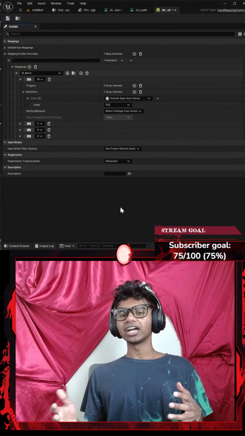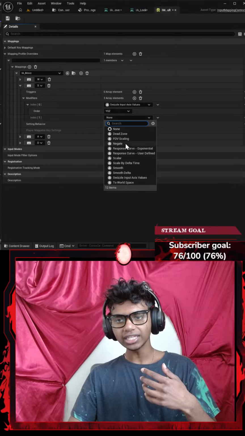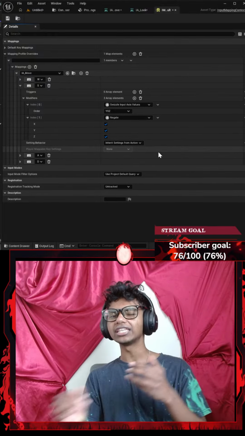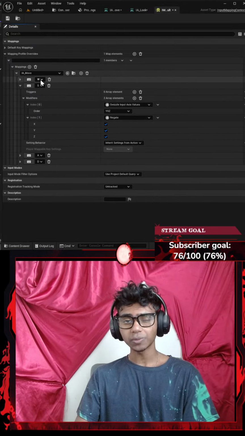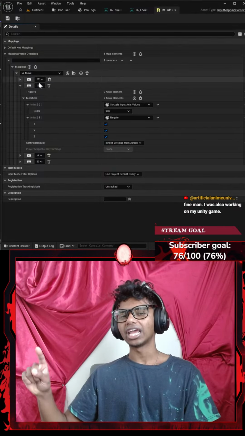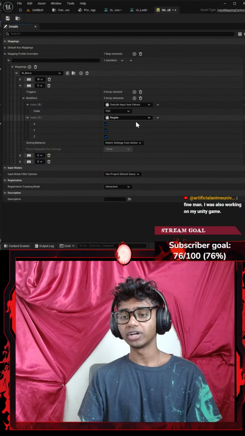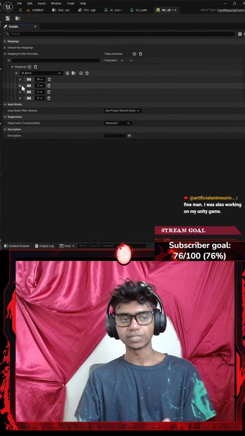Then I'm going to close that. For my S, on the other hand, I will need to add a modifier as well of my Swizzle Input Axis Value. But unless I add another modifier called something like negate, I'm only going to be moving in the y-axis in exactly the same direction as my W. Negate stands for negative. I'm going to move in the opposite direction of where the Swizzle Input Axis Value originally says me to move.